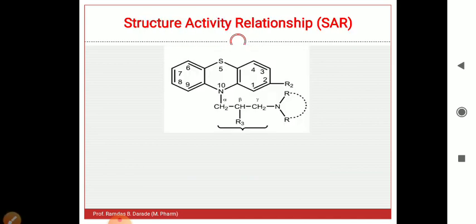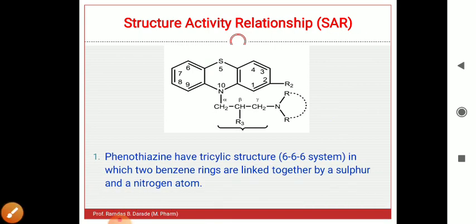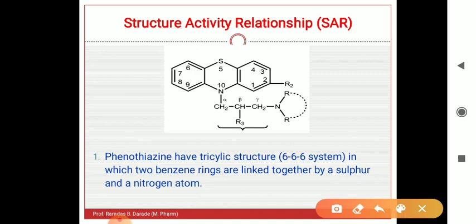So the most important part whenever we study medicinal chemistry is the structure activity relationship. We can say it as SAR, that is, structure activity relationship. Whenever you study the structure activity relationship, you should know the general structure. For the exam, you have to draw the general structure of that particular class. Here we are discussing the phenothiazine, so here is the general structure of phenothiazine.